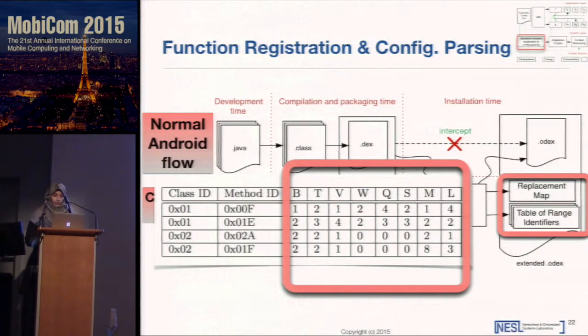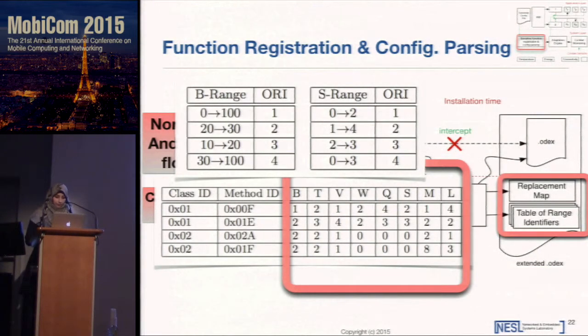The number associated with each context comes from a table of range identifiers. The table of range identifiers consists of multiple associative arrays. For each of the context sensors, CareDroid creates a corresponding associative array. It extracts all the operation ranges provided in the configuration file and then associates a uniquely generated operation range identifier, which we call the ORI, with each operation range. For example, here you have from 20 to 30% for the battery capacity, and it is assigned a unique identifier, which is 2. After creating these two special data structures, CareDroid extends the ODEX file by adding references to the replacement map and the table of range identifiers.